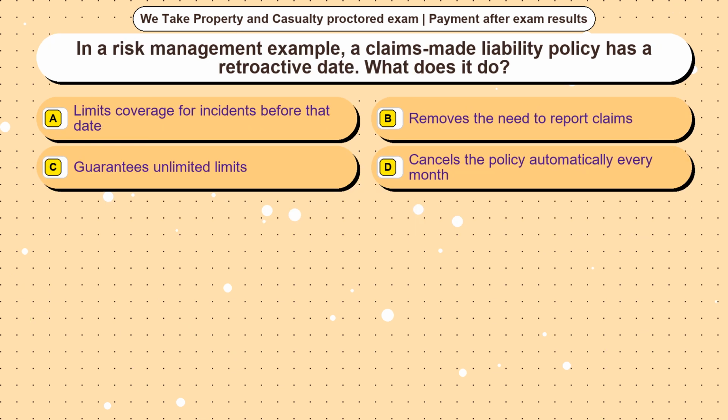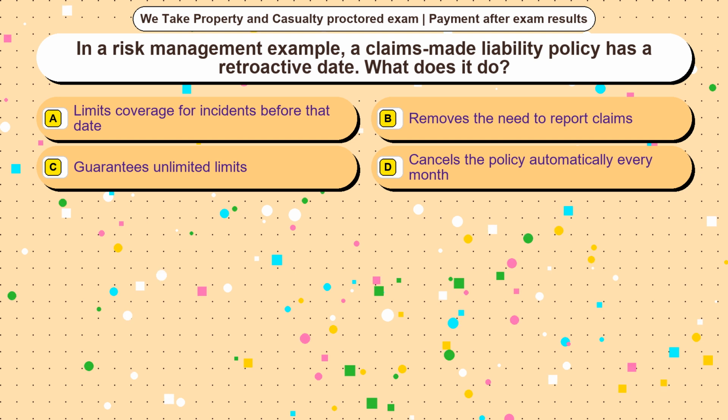Question 11. In a risk management example, a claims-made liability policy has a retroactive date. What does it do? Option A, limits coverage for incidents before that date. Option B, removes the need to report claims. Option C, guarantees unlimited limits. Option D, cancels the policy automatically every month. The correct answer is option.